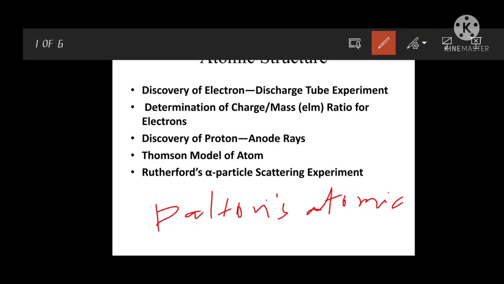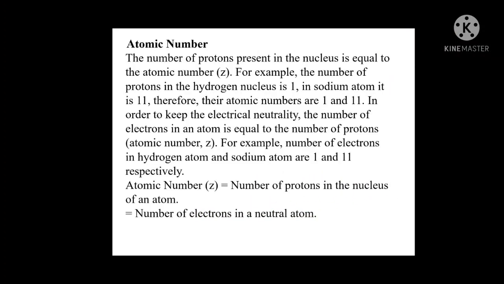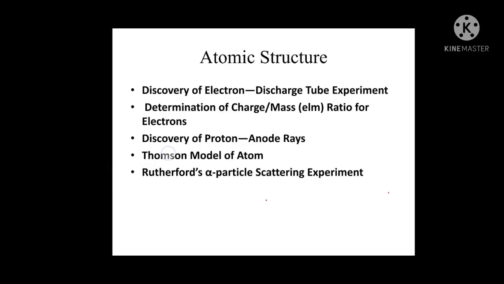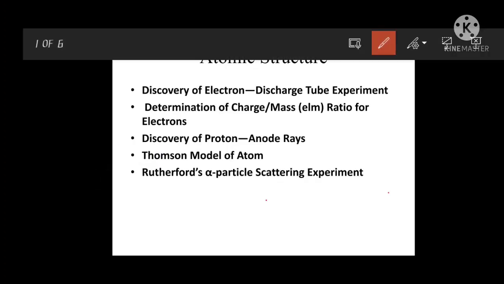But later on in the 20th century, different experiments were done by scientists. They explained these topics. First they introduced the electron, proton, and neutron. These are the subatomic particles which are present in the atom. So that's why different atoms behave differently.